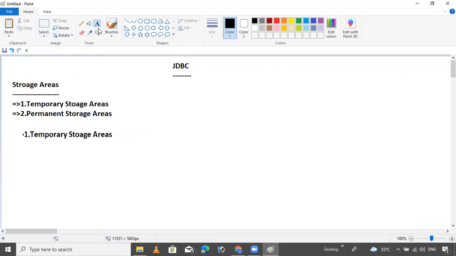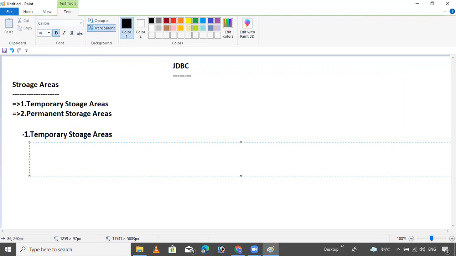What is the meaning of temporary storage area? When your application starts executing, data is stored inside these areas. After your execution completes, the storage area is removed automatically. That means this is the temporary storage area. These are the memory elements which store data temporarily.